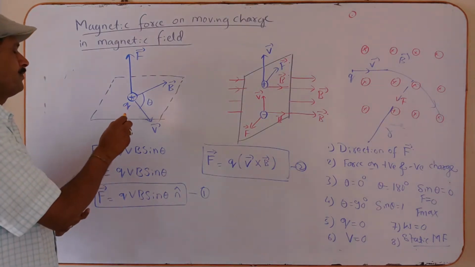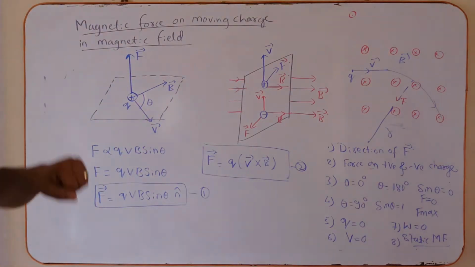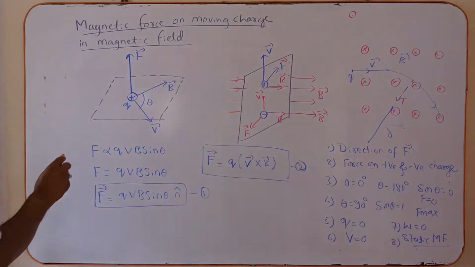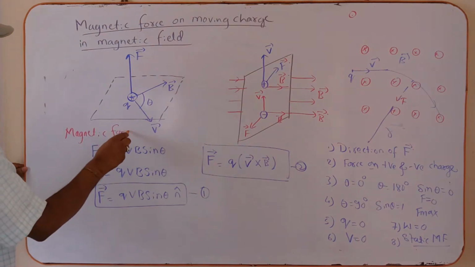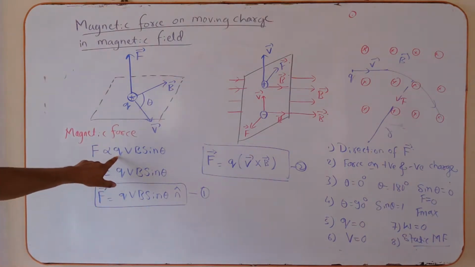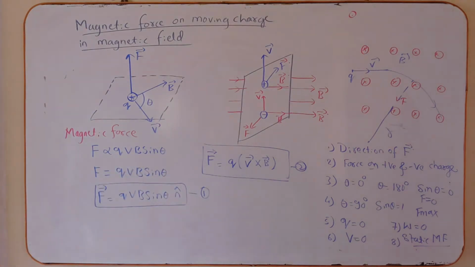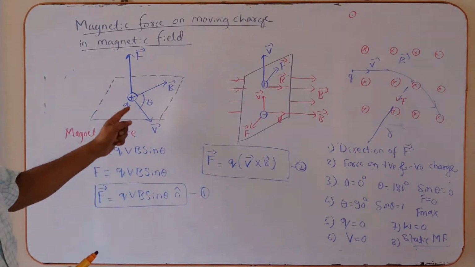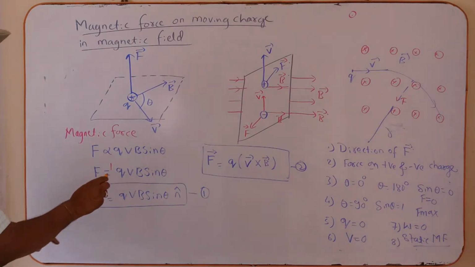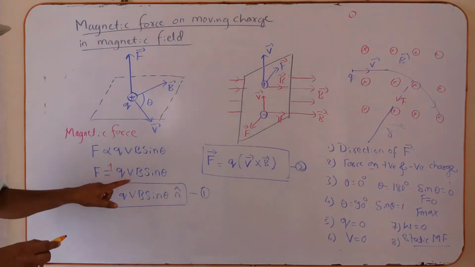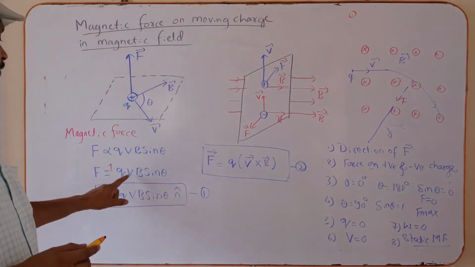Now charge Q enters the magnetic field B with velocity v. Now the magnetic force acts on this charge. That magnetic force is directly proportional to the charge, directly proportional to the velocity, directly proportional to the magnetic field, and directly proportional to the sine of the angle between the direction of the moving charge and the direction of the magnetic field. Here the proportionality constant is 1. Therefore the expression is QVB sin theta. The magnetic force acting on a moving charge in the magnetic field is QVB sin theta.